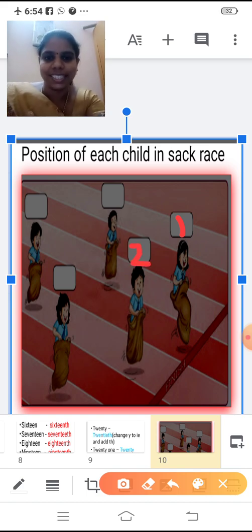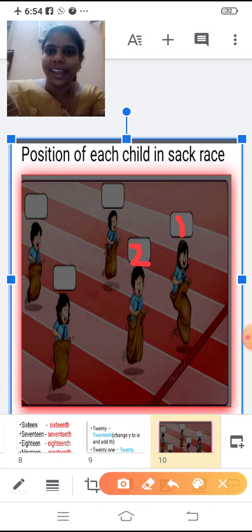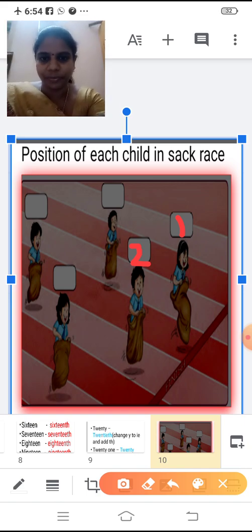Then this girl is in second position. So second, what is the spelling? S-E-C-O-N-D, second position. Who is in the third position? Yes, third. T-H-I-R-D. You're going to write third, right? Third. Next.